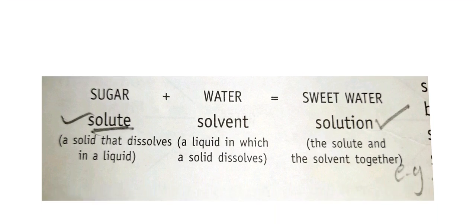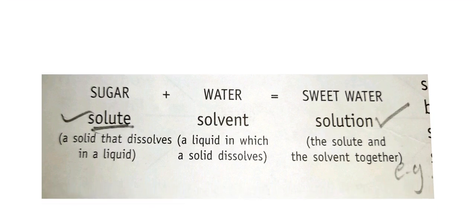Under that figure it is given: sugar solute plus water solvent equals sweet water solution. In the bracket it is given: solute, a solid that dissolves in a liquid. Again, what is solute? A solid that dissolves in a liquid. What is solvent? A liquid substance in which a solid dissolves. And what is the solution? The solute and the solvent together will give you the solution.